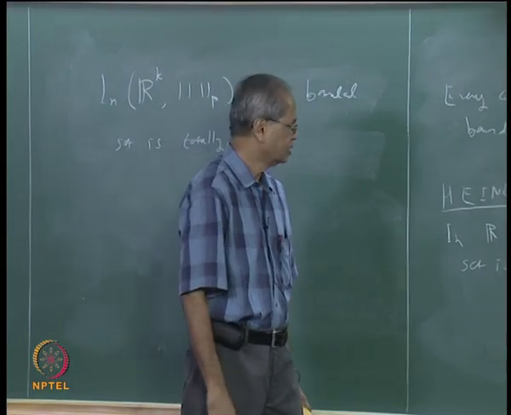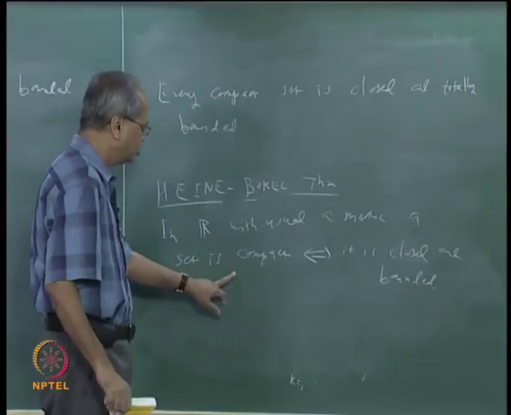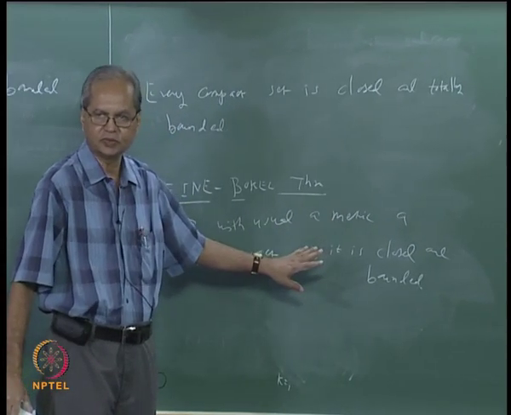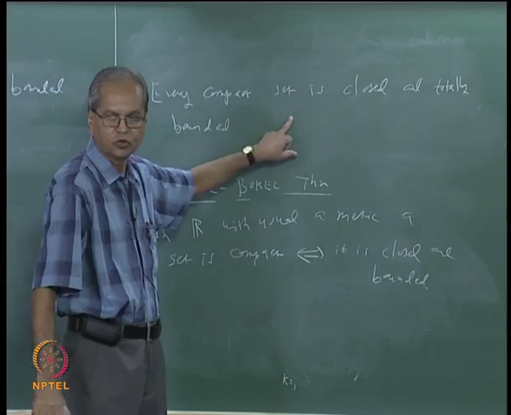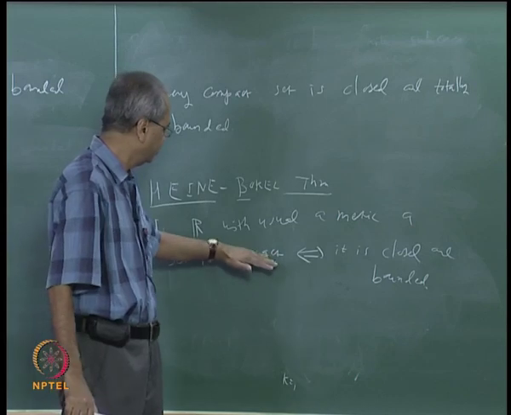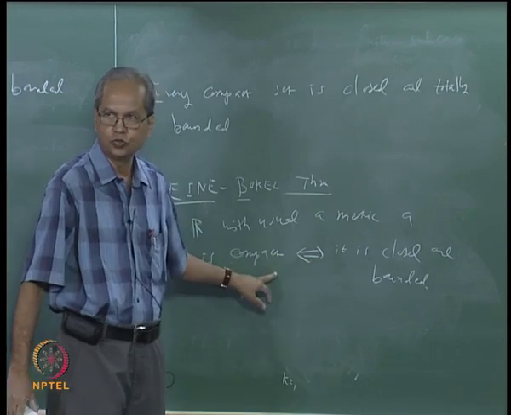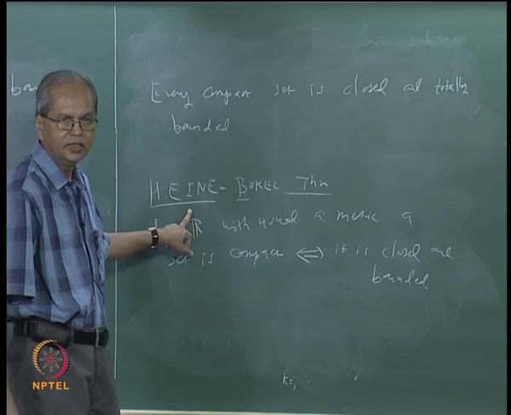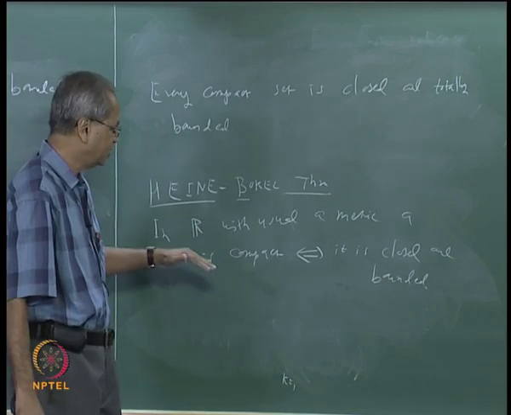Actually, that a compact set is closed and bounded is true in every metric space. In fact, something more is true: not only bounded but totally bounded. But what is particular about the real line is that the converse is also true, and that is what is called the Heine-Borel theorem, that in the real line every closed and bounded set is compact.